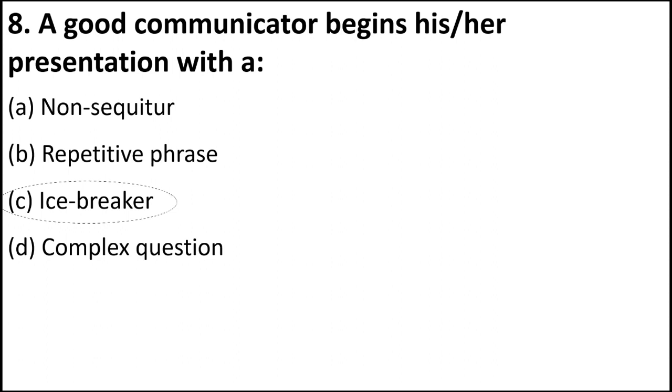Icebreaker is like, if a teacher is going to tell you about mountains, instead of just starting with mountains, she can ask, has anyone ever been to a mountain? And then she can ask further, how was it, what were the trees like, what was the temperature like? That is an icebreaker, asking a particular kind of question, or starting with a small game or a quiz. So that is a good idea. Icebreaker is a good idea for starting a presentation.